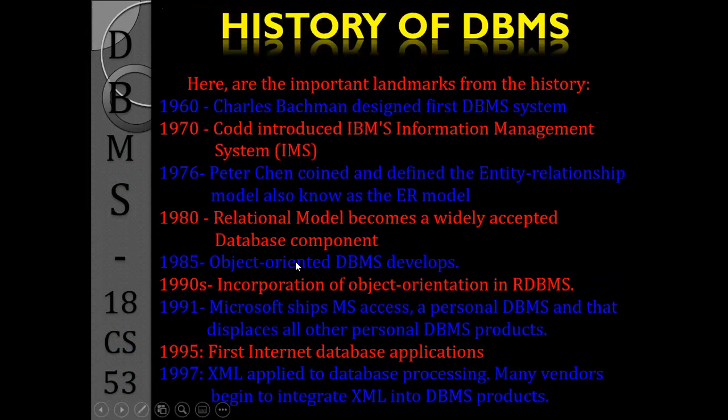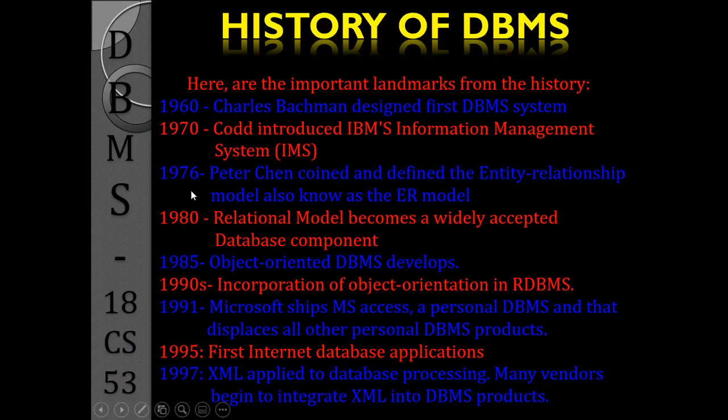So then next, the history of the database. Actually the database begins in 1916, then by Charles Bachman. Then the database has been refined based on the requirements, like in the 1970s, IBM's Information Management System (IMS) was introduced.